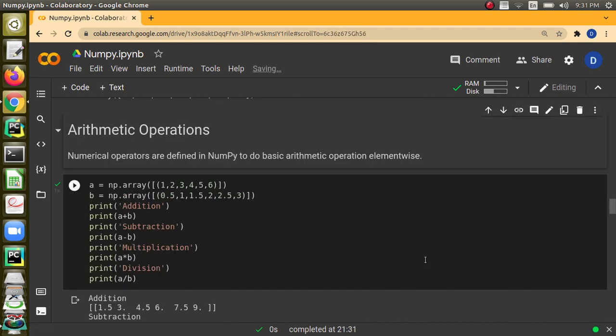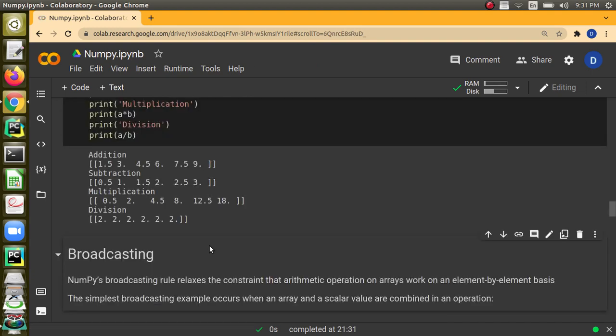Next we are going to see the arithmetic operations that we will be doing with NumPy arrays. As we saw earlier, when the array sizes are equal, it just does the operation between the ith elements of the two arrays. What I mean is, when I say a plus b, the first element of a and first element of b will be added, and the second element of a and second element of b will be added, and so on. Correspondingly, the arithmetic operation will be done between the elements.